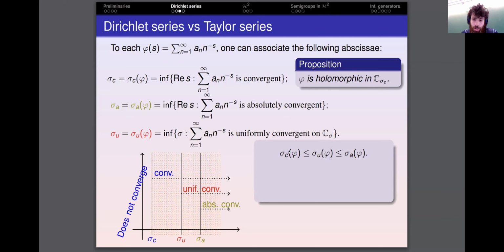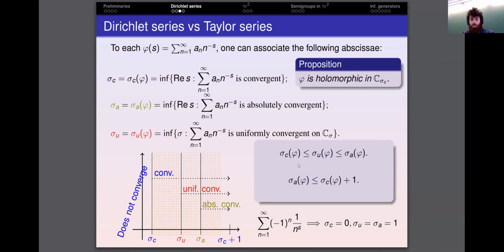We have this relation between the abscissae. Notice that we have less or equal, and as we are about to see, these abscissae need not coincide. And in fact, there is also a restriction on the separation between these abscissae. That is, the absolute convergence abscissa is less or equal than the convergence abscissa plus 1. That is, as soon as the Dirichlet series converges pointwise in a certain half plane, it will converge absolutely eventually at the half plane which is 1 unit to the right.